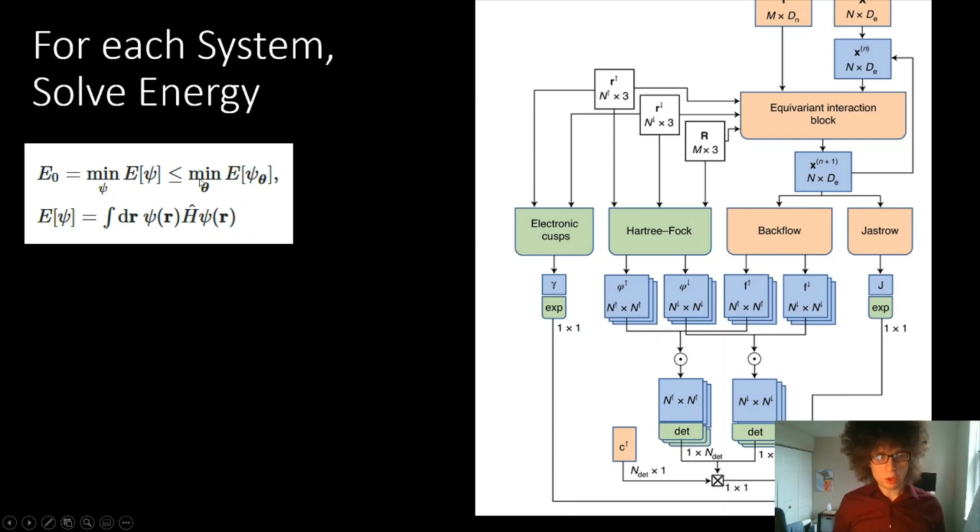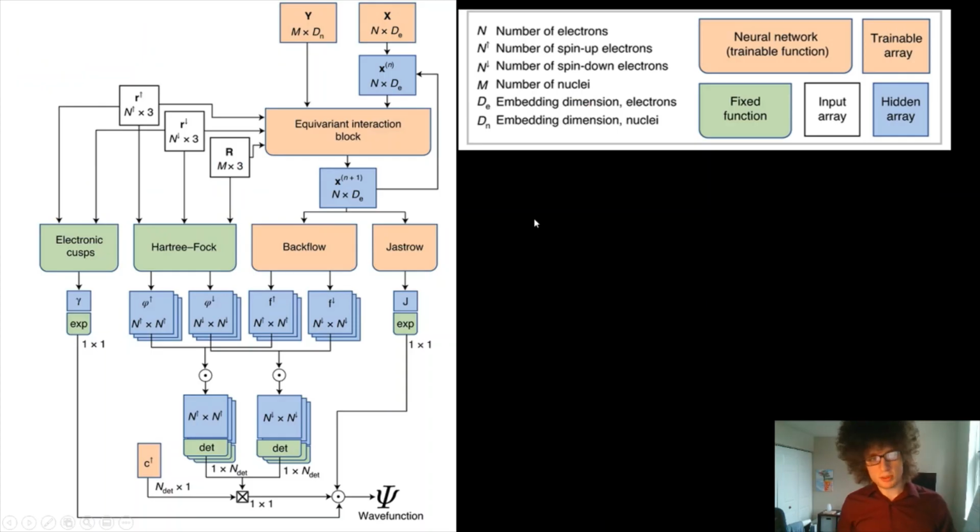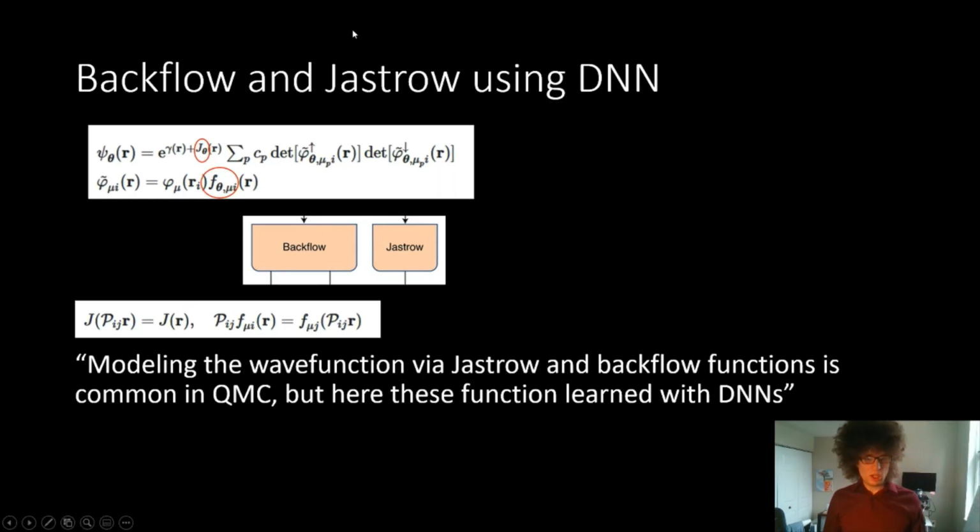I think they call it the trial wave function. But basically, starting from this energetic favoritism, and using the SDH models, we can identify, and knowing this Backflow, I guess we'll go a little bit more into Backflow now. These are determined equations that are good approximations for this wave function. But the difference is what they say here: modeling this wave function via the Jastrow and Backflow functions is common in quantum Monte Carlo, but these functions are actually learned with these deep neural networks.